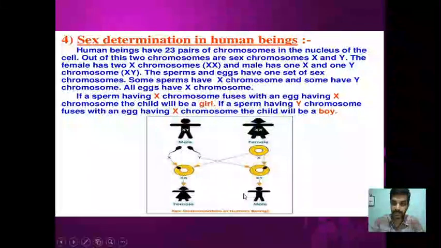Understood? This type of sex determination, where the male produces two types of gametes, we call male heterogamety. Male hetero means different gametes are produced. So two types of gametes are produced in the male: 50% of sperms carrying the X chromosome and another 50% carrying the Y chromosome. So this is male heterogamety. Okay, understood?